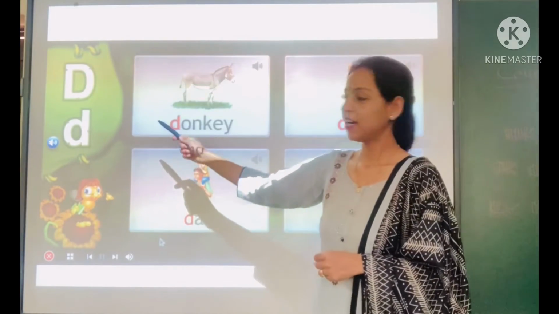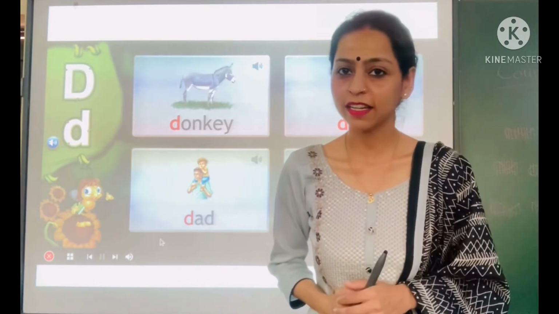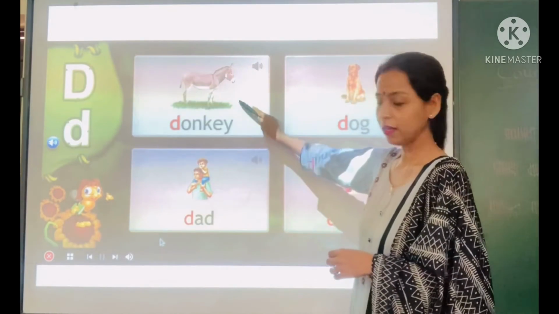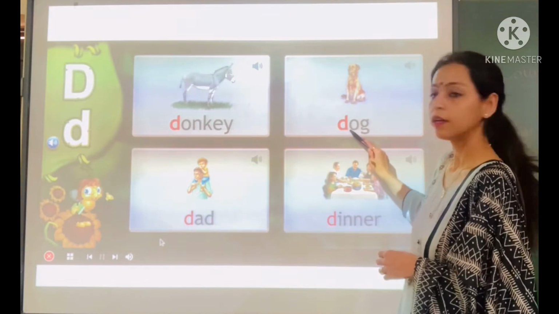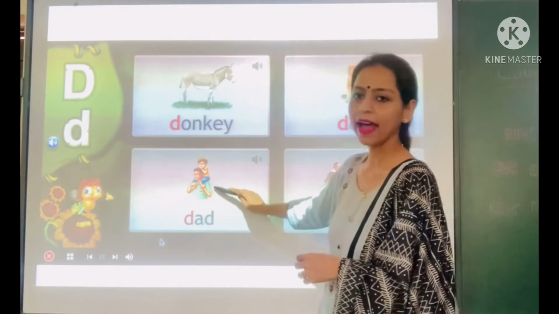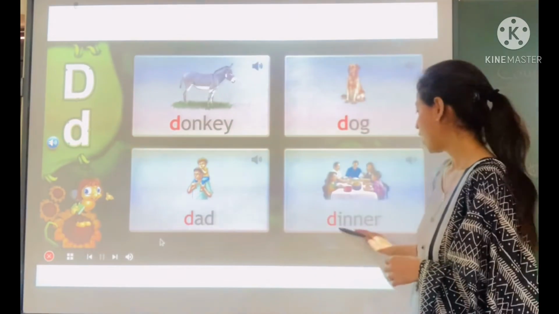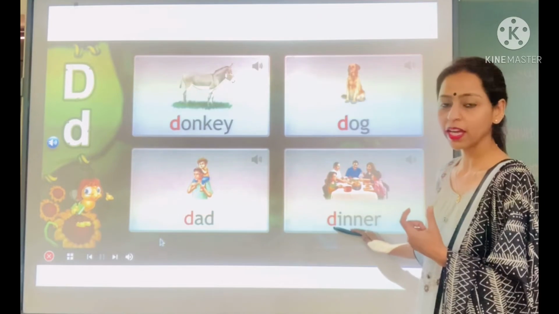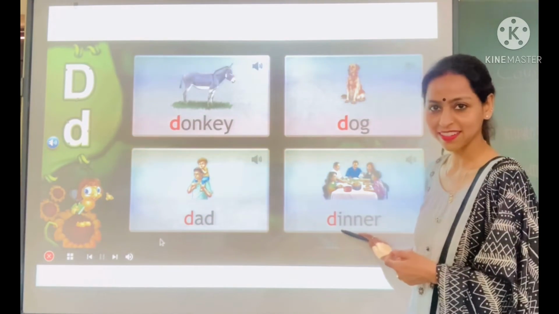D. D letter has sound D. Donkey, dog, D-O-G, dog. Dad, D-A-D, dad. Dinner. Here is the letter D. The sound of D is D. So we will pronounce it as dinner.